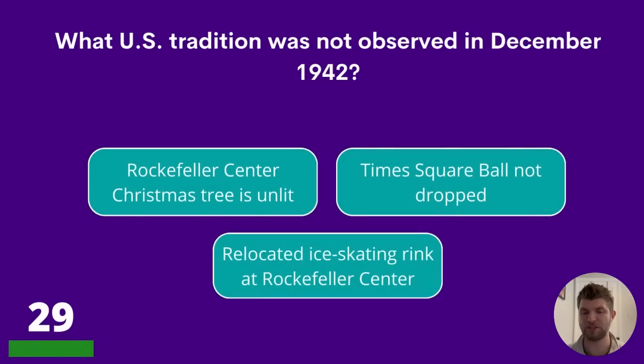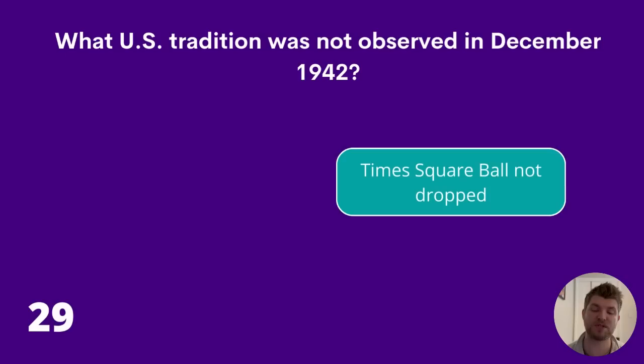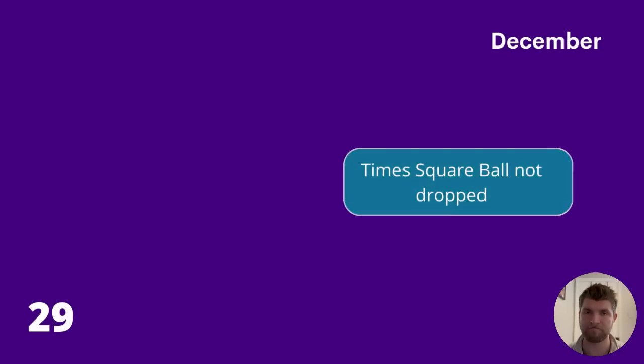29. What US tradition was not observed in December 1942? Rockefeller Center Christmas tree is unlit, Times Square ball not dropped, or relocated ice skating rink at Rockefeller Center? The answer is Times Square ball not dropped.